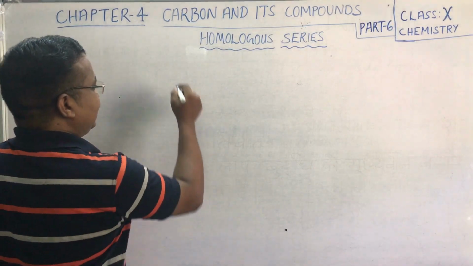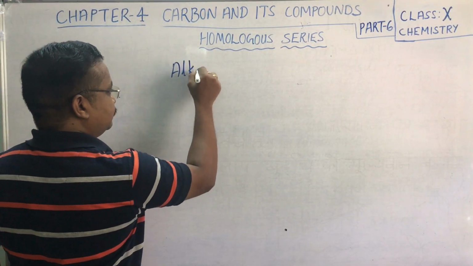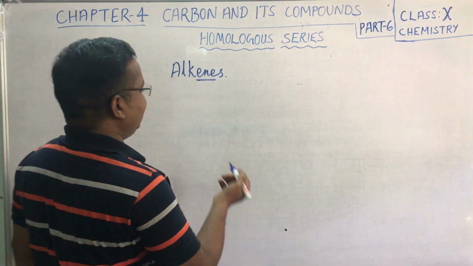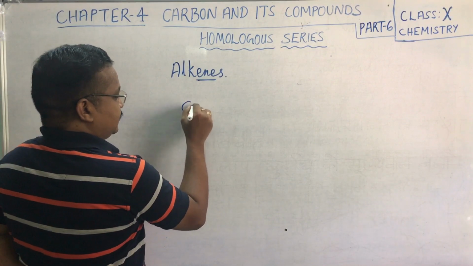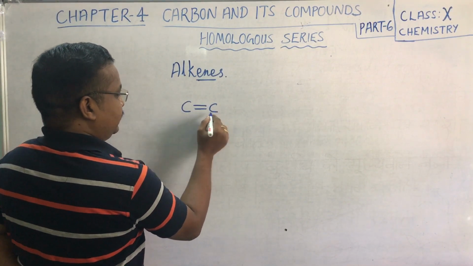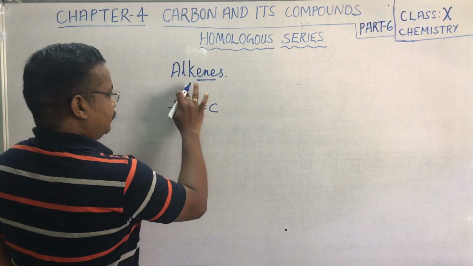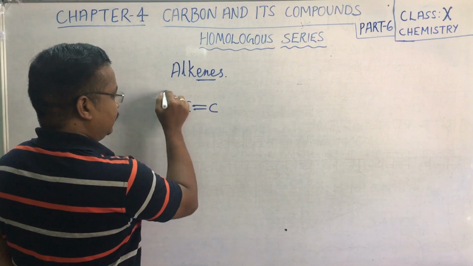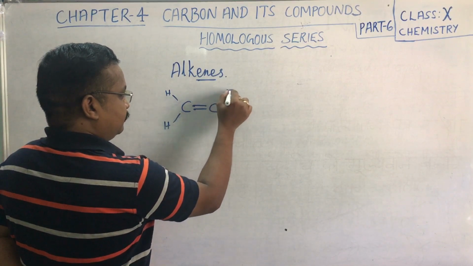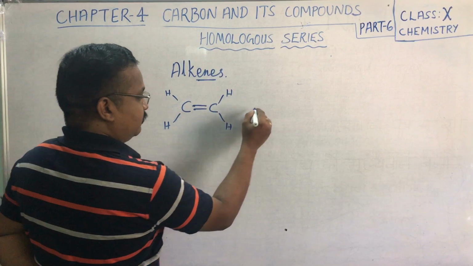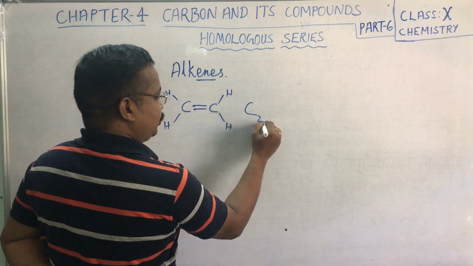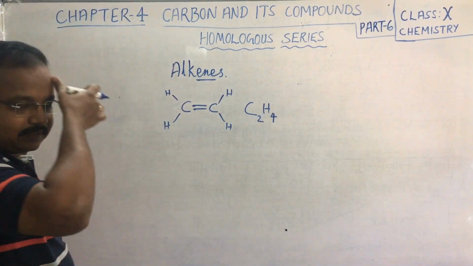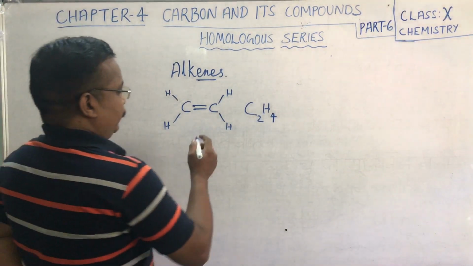Children, listen here. In case of alkenes, the ending is ENE. The first compound is C double bond C. Each carbon has completed 2 valencies already, so 2 more valencies are required to complete. This forms our first alkene, C2H4. Correct?